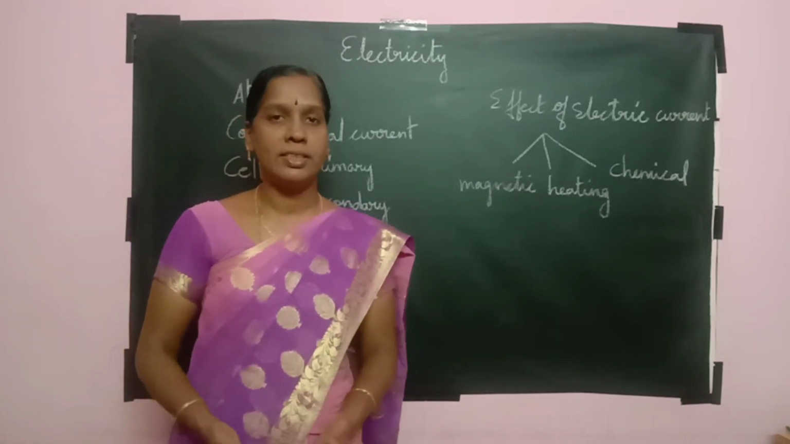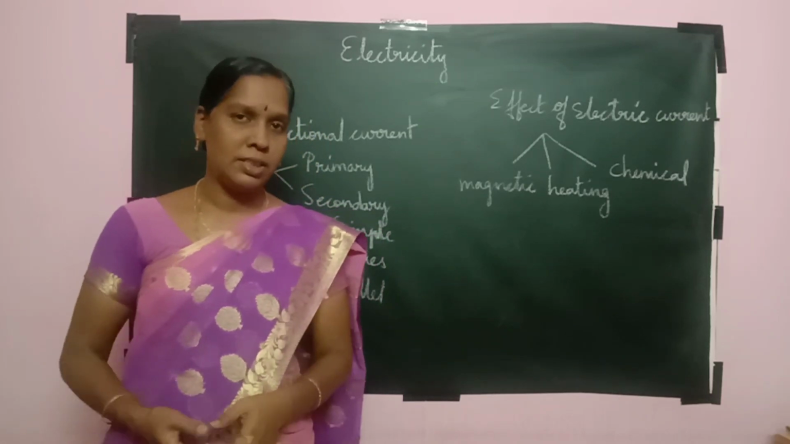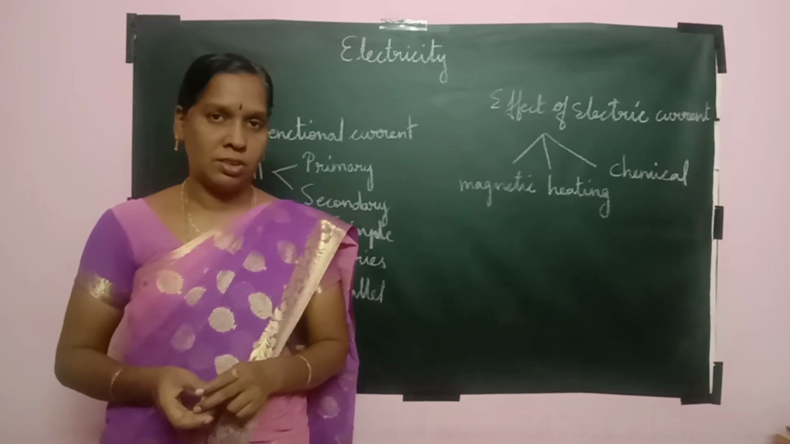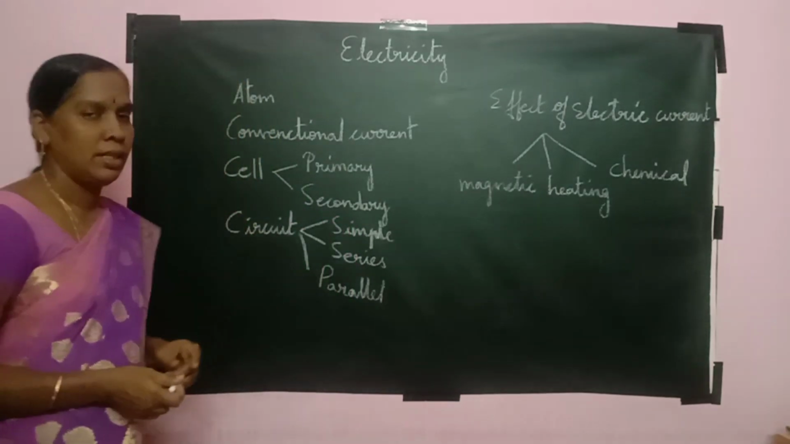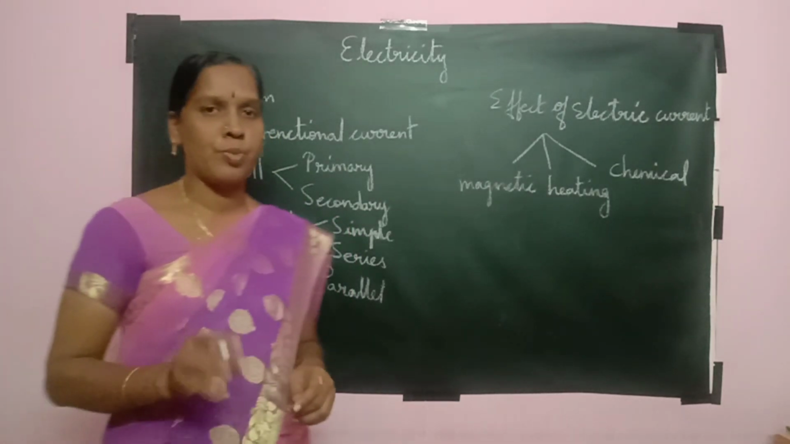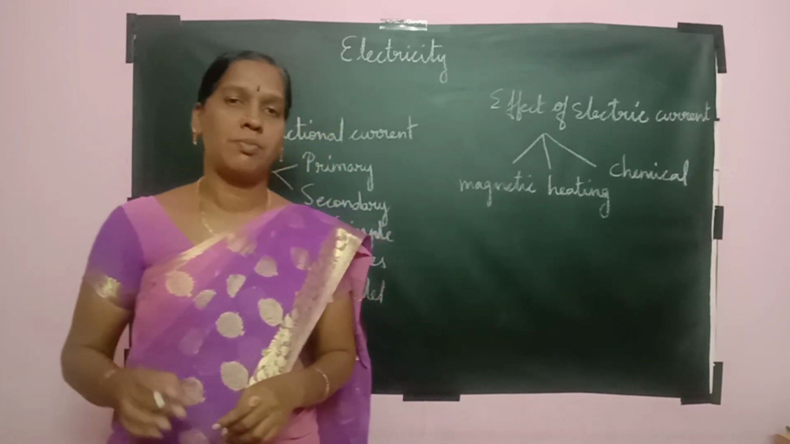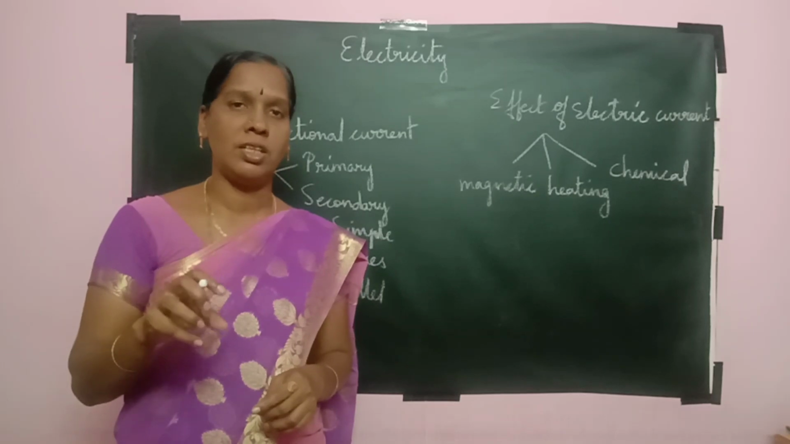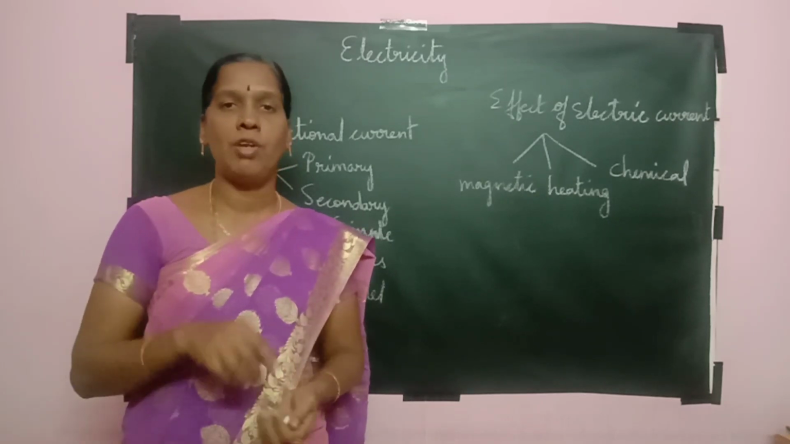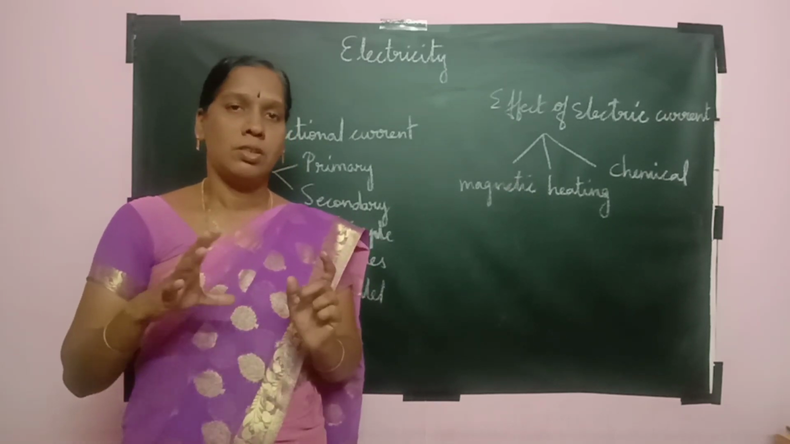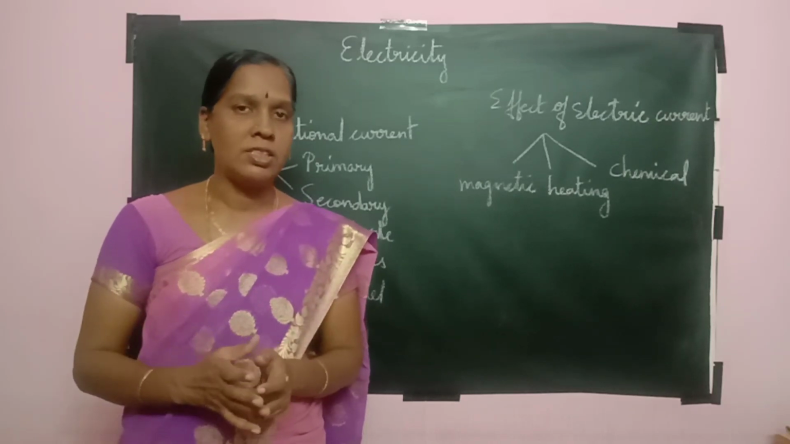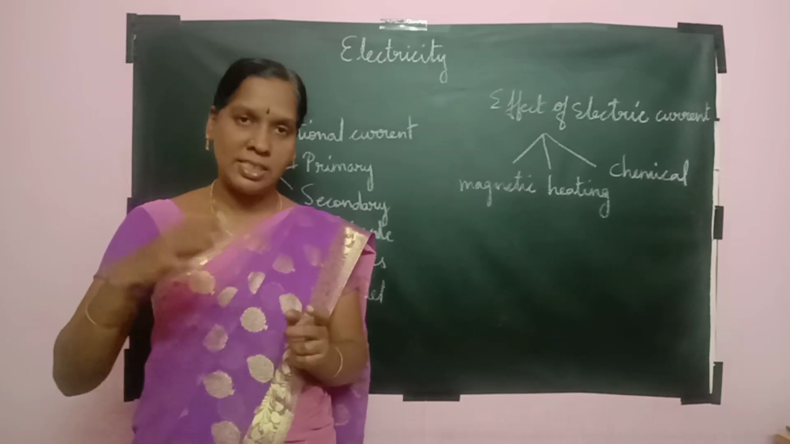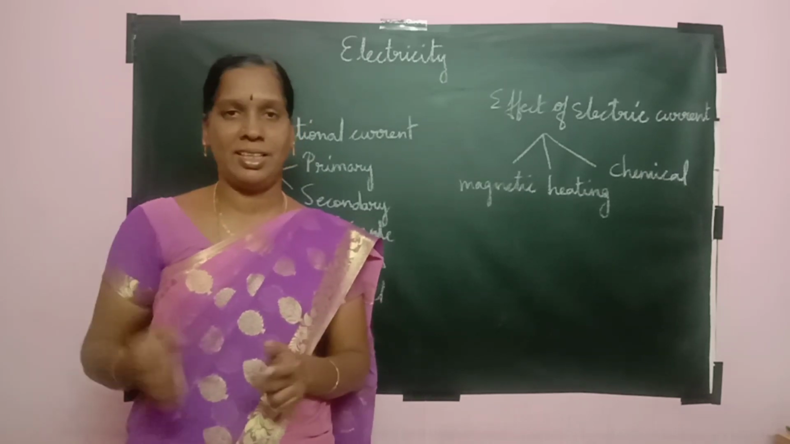So how do we get electricity? What do you mean by electricity? Electricity means movement of electrons. So an atom consists of protons, neutrons and electrons. Protons and neutrons are at the center, the nucleus, and are bound closely, and the electrons alone revolve around it. So movement of electrons is said to be electric current, and it generates an energy that is said to be electric energy.